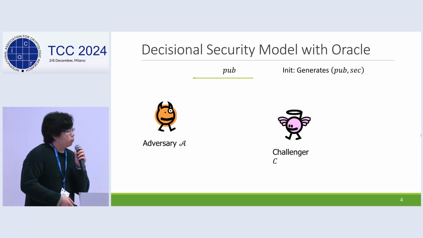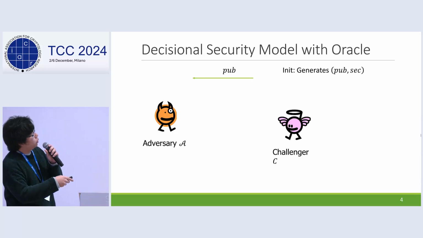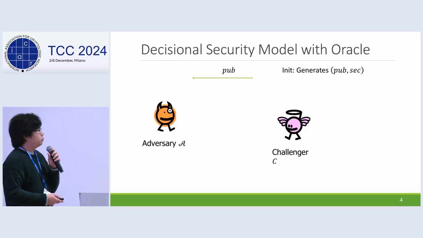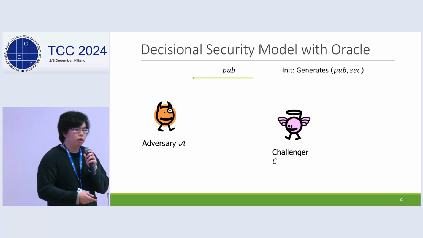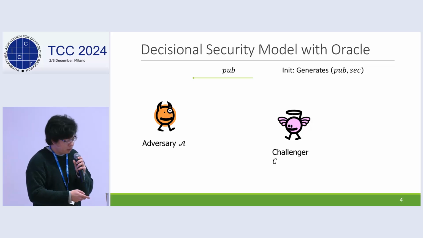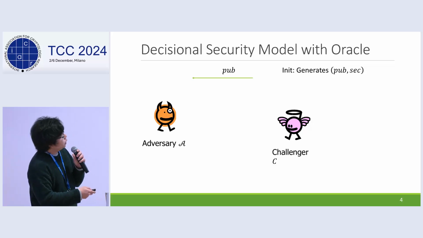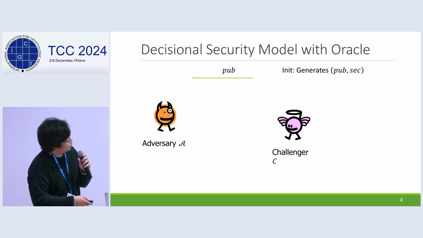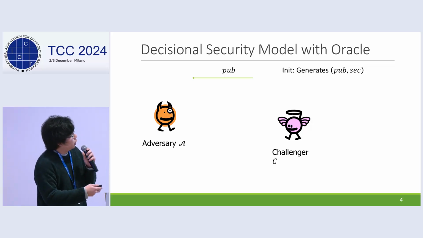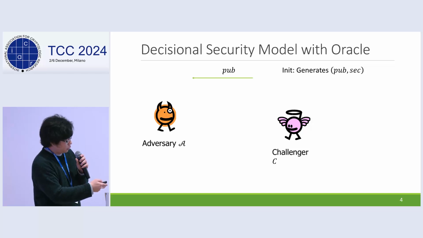In this work, we mainly focus on the decisional security model with oracle queries. For example, the security models of IBE and VRF are included in this type of security model. Specifically, in the initial phase, the challenger generates public and secret information, and gives the public one to the adversary.